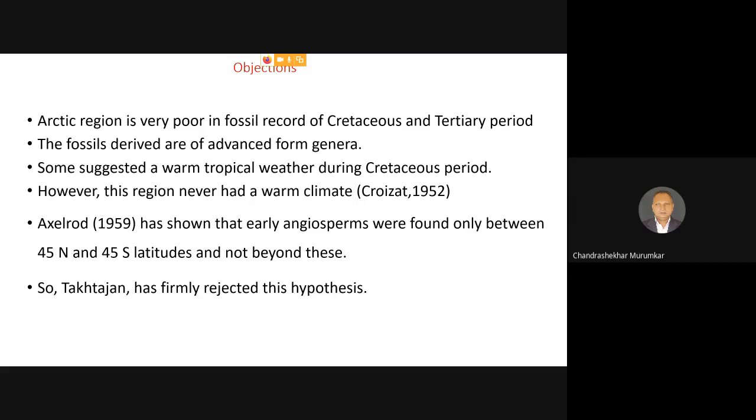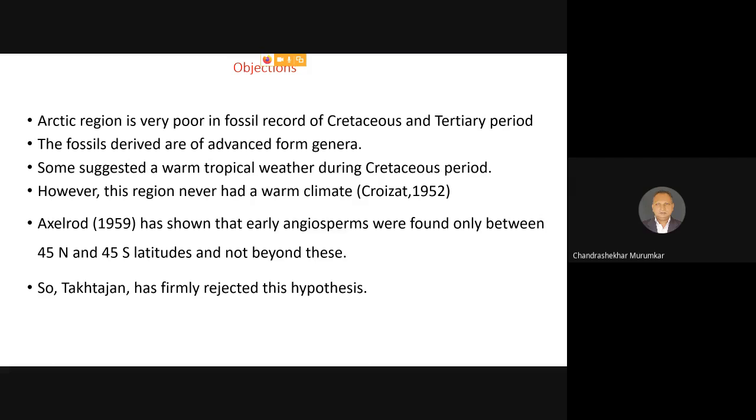That is, the areas which are connected to each other. The fossils which are derived from these areas, for example from Canada, Greenland, Russia and European regions, belong to the advanced form of genera. That is, these records show the advanced angiosperms and not the primitive angiosperms.